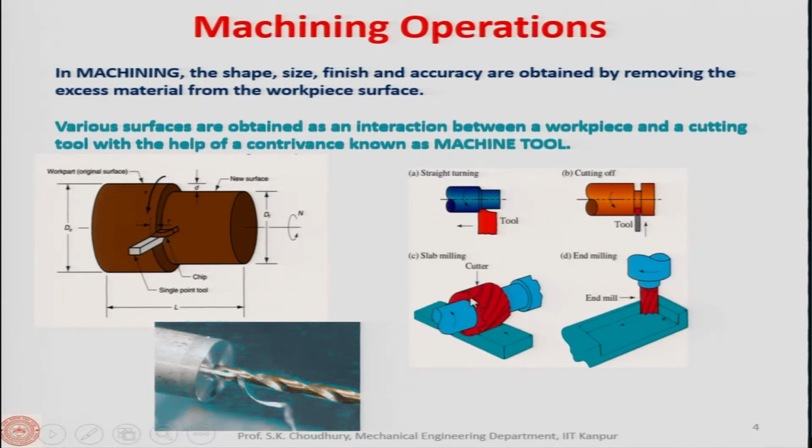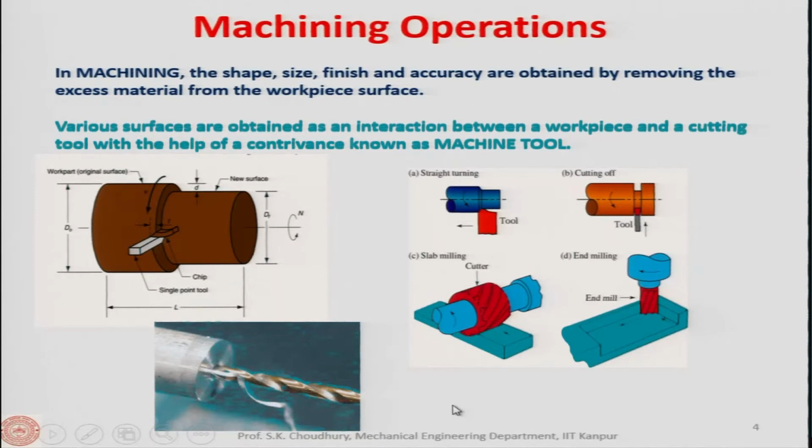The teeth are not straight, but they are spirally located at the periphery of the work of the tool. Here in this case, it is a flat surface which is produced. Here you can see a pocket is produced. It may be a blind, it may be a through, and so on, and here the hole is produced. So, by drilling you can actually make an internal hole. That internal hole may be a through hole or it may be a blind hole, that means it may not be going along the full length of the workpiece. So, it is a blind hole.